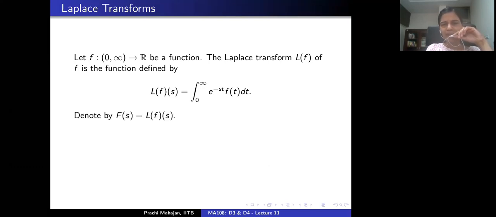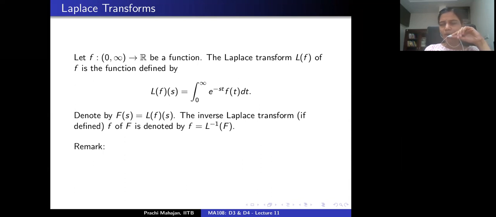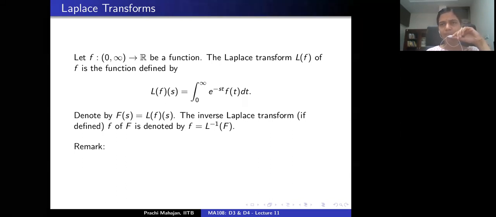Sometimes one also denotes the Laplace transform of the little f by the function capital F. And we also discussed that if f and g are two continuous functions that have the same Laplace transform, this is Lerch's cancellation law: then they had better be the same function.